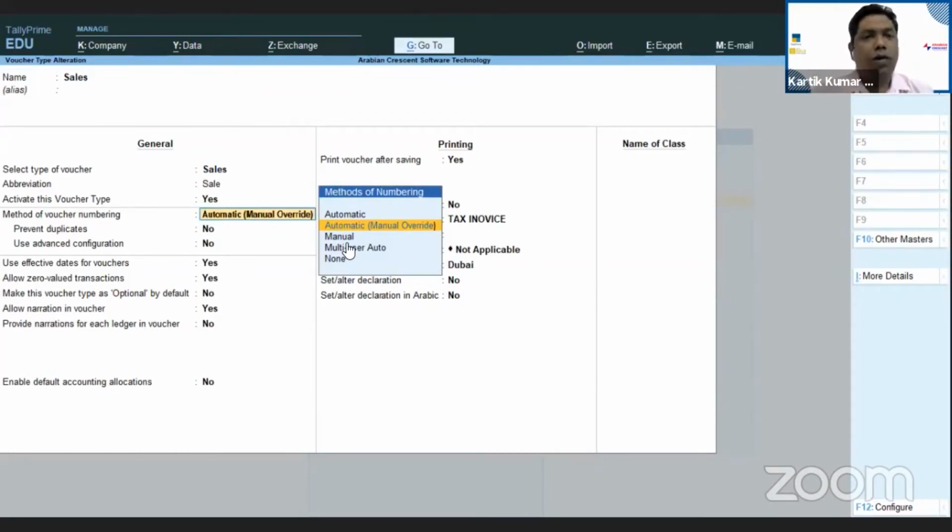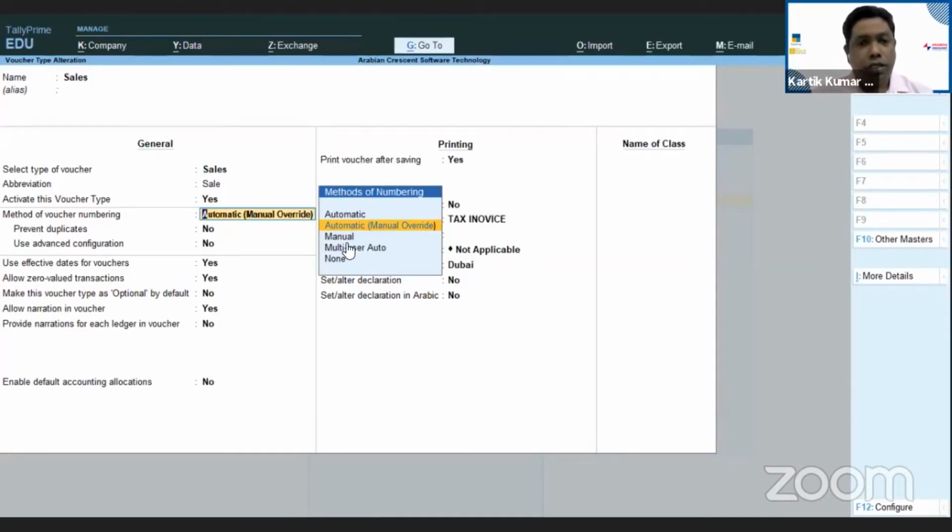So with automatic voucher numbering, what happens? Say for instance, today is the 30th of this month, 30th September. You have entered all the sales invoices till today. So the month is over, and next month starts on 1st of October. Now, if you want to enter some entries on 29th of September, then what will happen? If you keep the voucher numbering as automatic, then if you do any alteration on 29th of September, all the voucher numbers below, which are going automatically, will change.